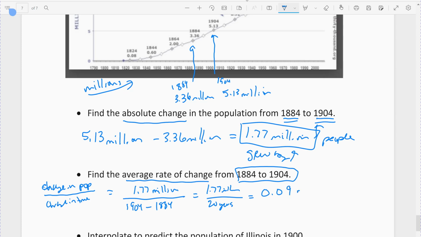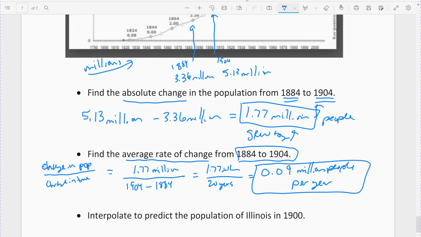And remember, the units would be million people per year. So between 1884 and 1904, they added about 0.09 million people per year. That would be about 90,000 people per year. If I multiplied that by 10 to the 6th, they grew by about 90,000 people per year.